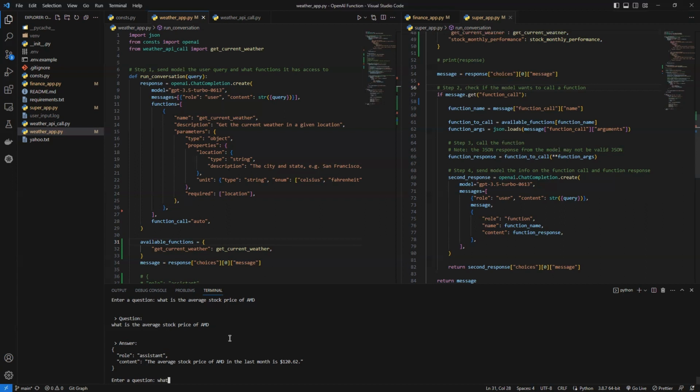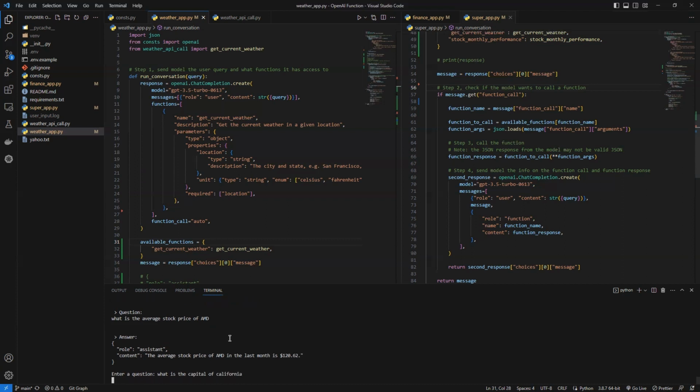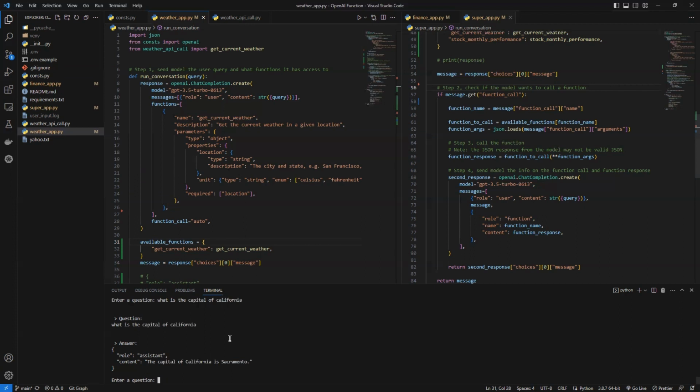We can also ask, what is the capital of California? So the capital of California is Sacramento. So this is pretty cool, right? We can ask the temperature. We can also ask the stock price or the average stock price. So this is a very quick demo of how we can build a super app to combine different APIs together.